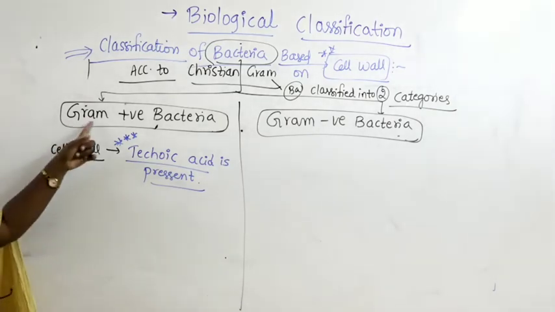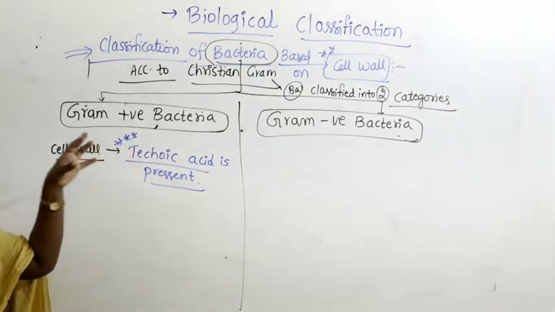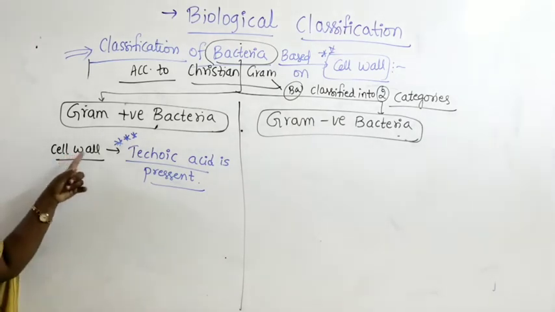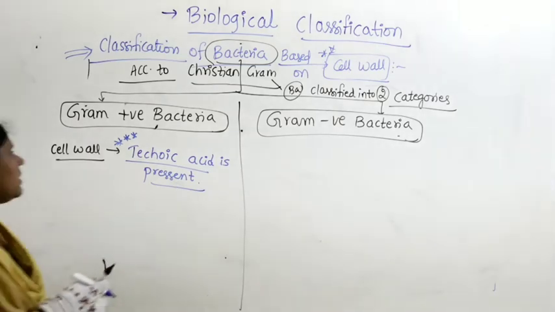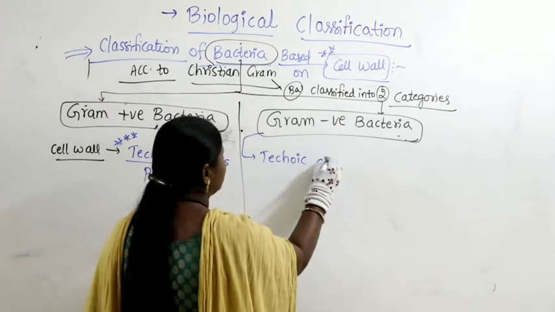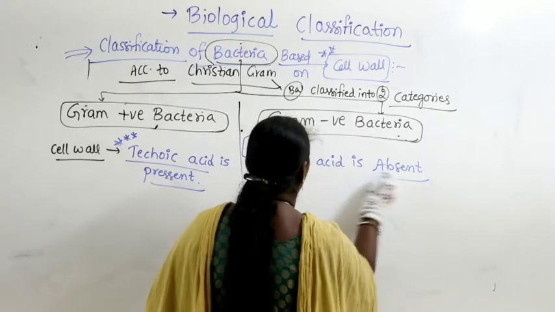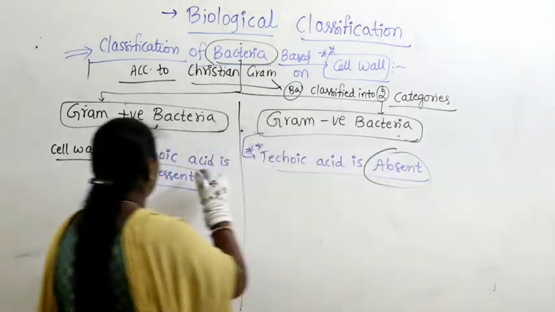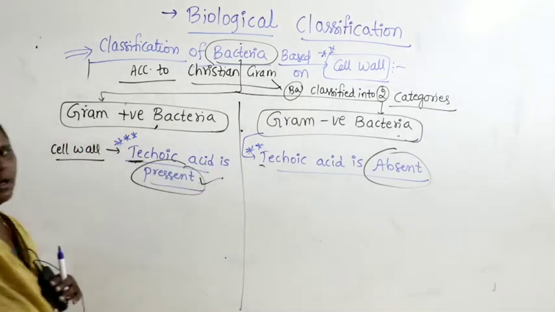Here in gram positive bacteria the cell wall contains a particular chemical component named teichoic acid, whereas in gram negative bacteria teichoic acid in the cell wall is absent. Teichoic acid is absent. Very, very important. So here teichoic acid is absent, here teichoic acid is present. Teichoic acid is very, very important.